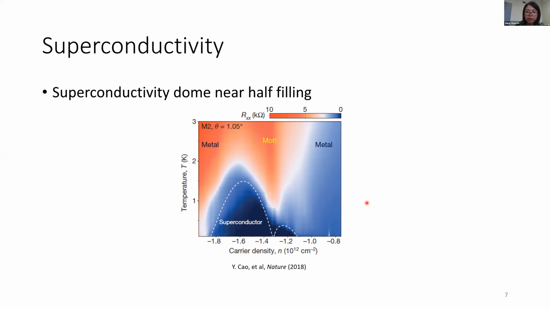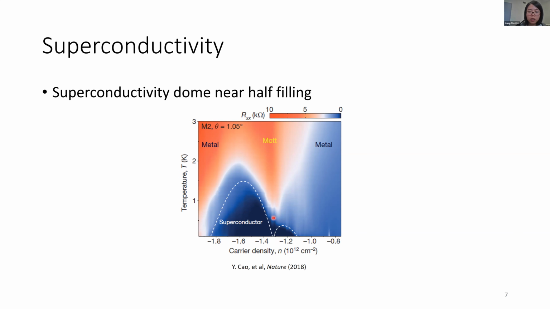And another interesting emergent phenomenon in this twisted graphene system is superconductivity, as discovered experimentally first in this 2018 paper. This shows the longitudinal resistance as a function of temperature and density.